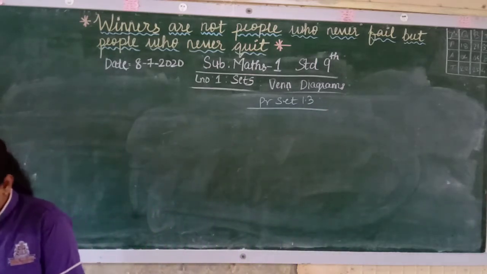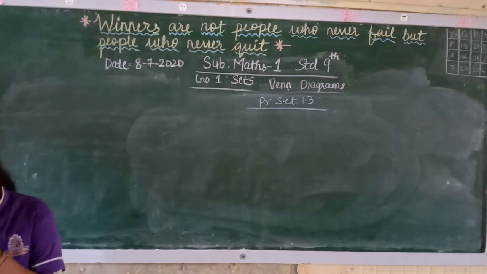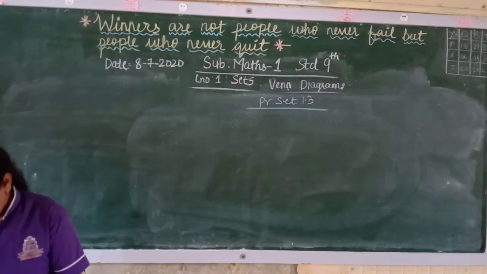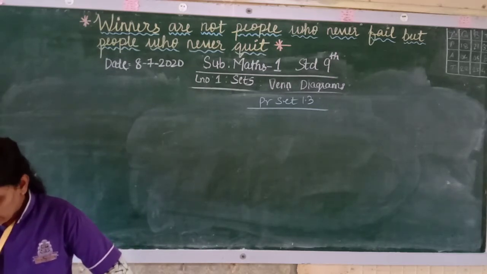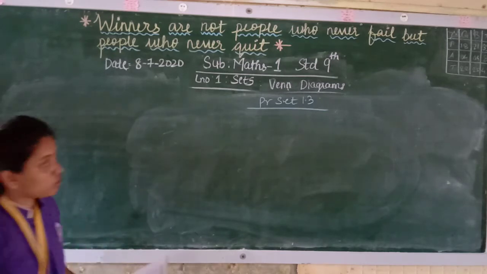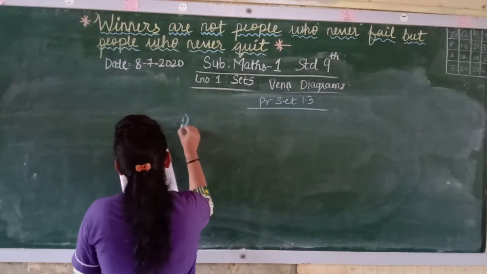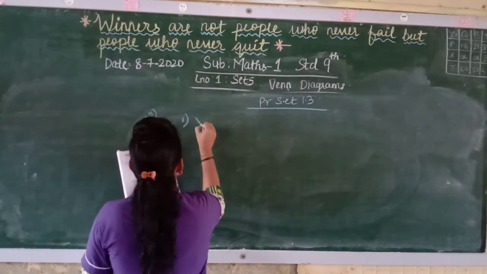Take the set of natural numbers 1 to 20 as the universal set and show sets X and Y using Venn diagrams. Okay, then we'll do the first one. This is question number 2. Now you have to draw a Venn diagram.